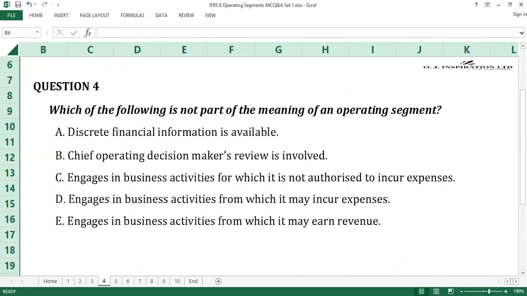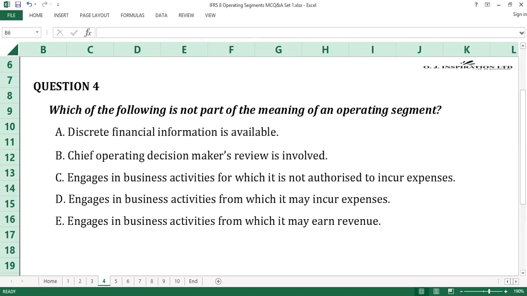Question number 4. The answer to question number 4 is C, engages in business activities for which it is not authorized to incur expenses. Operating segments engage in business activities from which they may incur expenses. IFRS defines operating segments as a component of an entity, A, that engages in business activities from which it may earn revenues and incur expenses, including revenues and expenses relating to transactions with other components of the same entity.